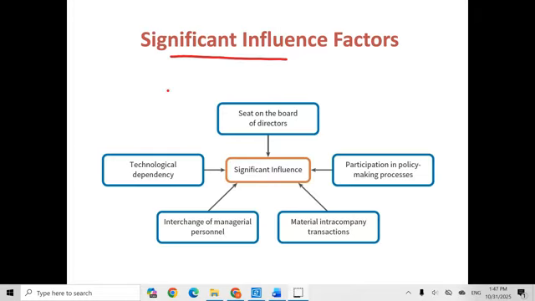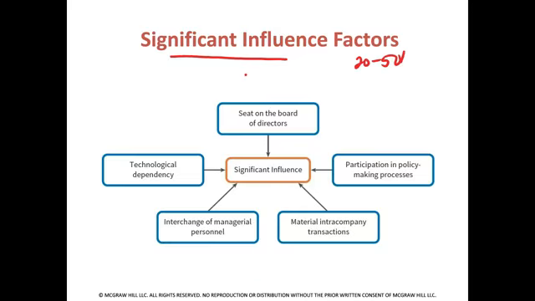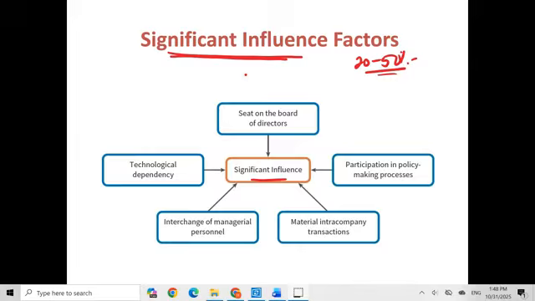So let's talk about what constitutes significant influence. If it's between 20 to 50% ownership, a company is considered to have significant influence, versus under 20%, which is not significant influence. A company can have significant influence over the company it invests in, even if it's under 20%, if it has one of these other factors.